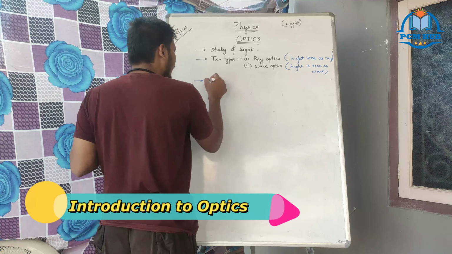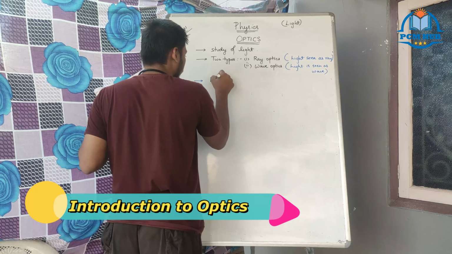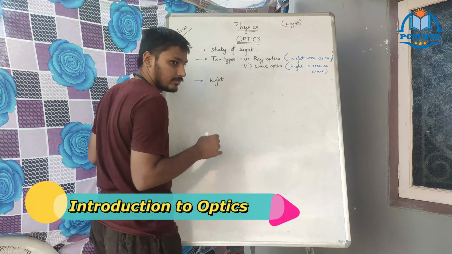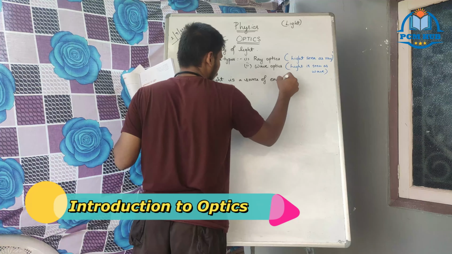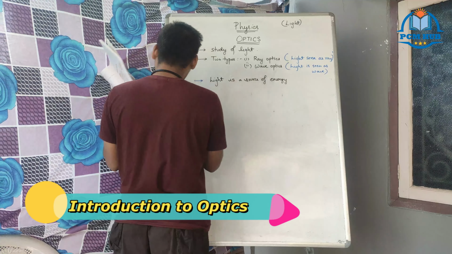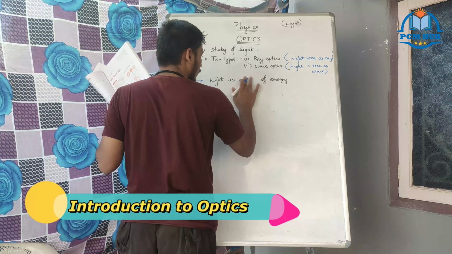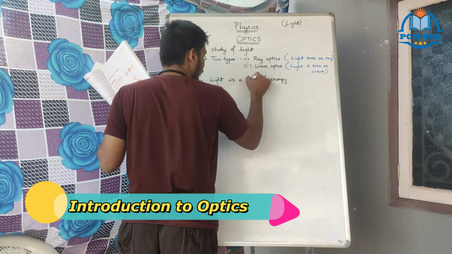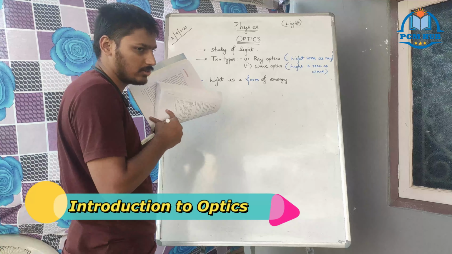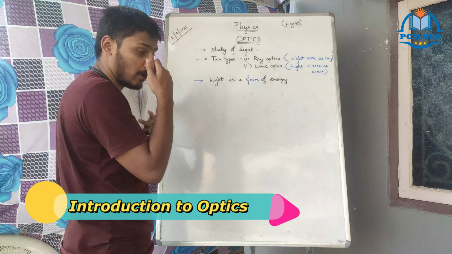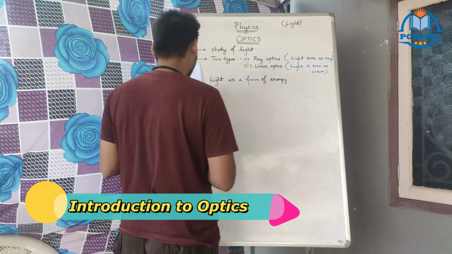First, what is light? Some call it a source, and I write it as a form. Some write it as a source also. Anything is okay, and we do not stress much, but I will tell you why I wrote form. In blue, I will explain that.